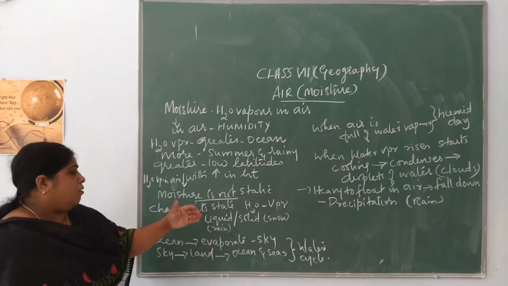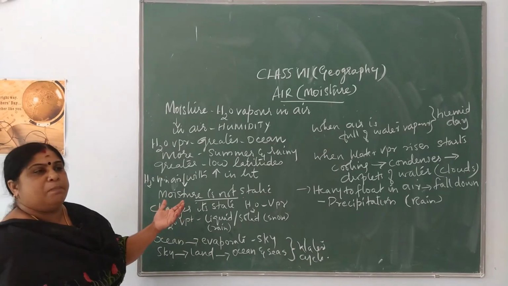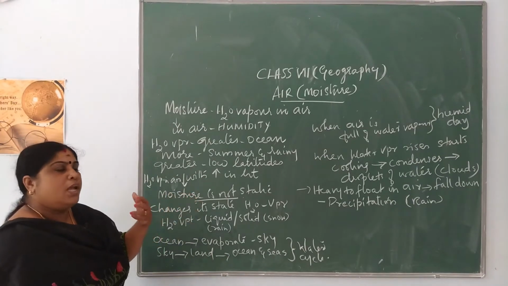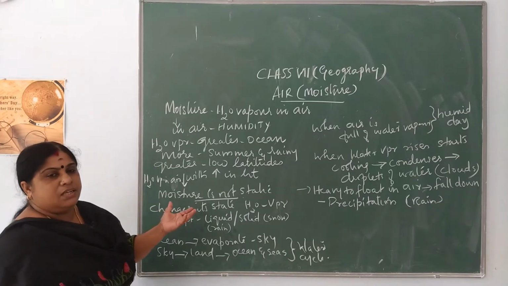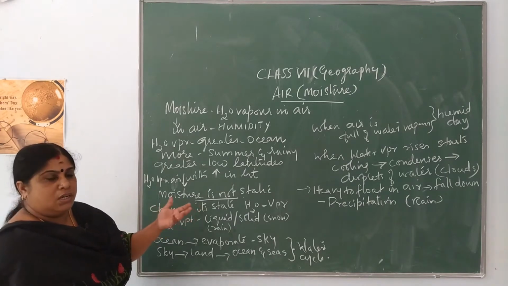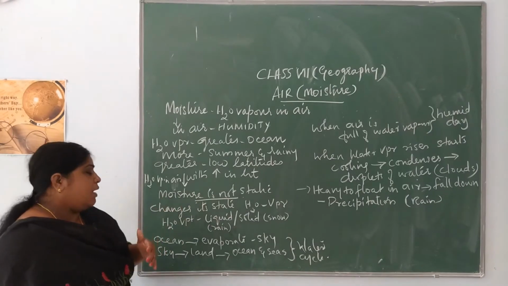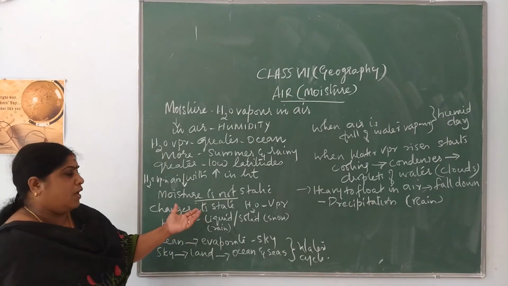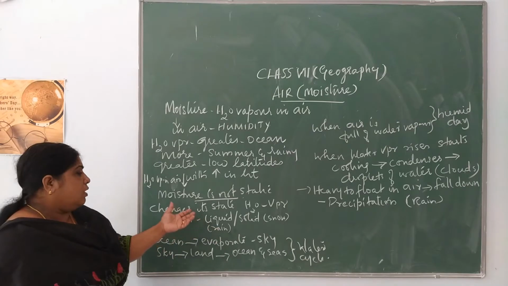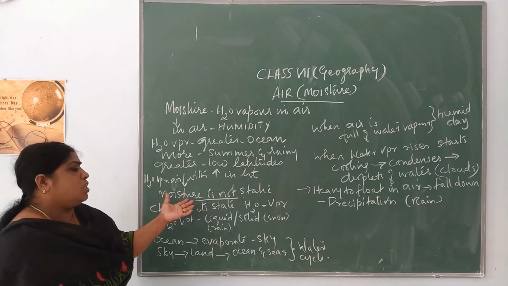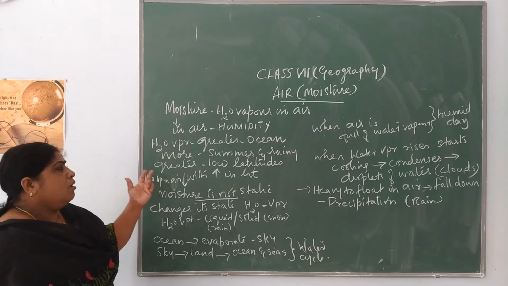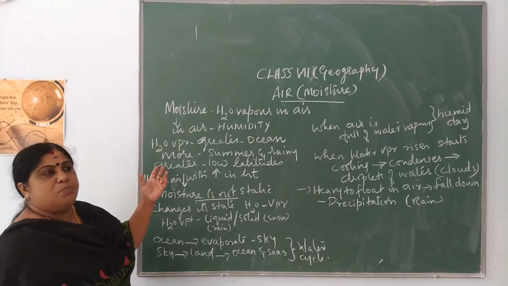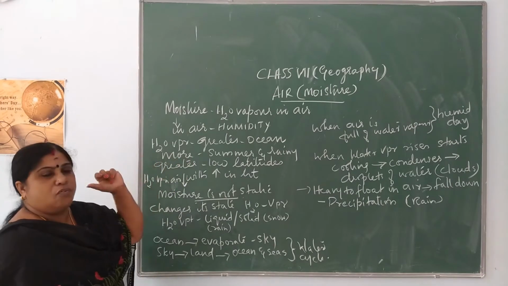Now this moisture that is present is not static. It keeps on changing its state. It gets converted from water to water vapor, and this water vapor can again be converted to a liquid state or to a solid state. So this moisture is not static. The amount of water vapor will always be greater near the areas of ocean.